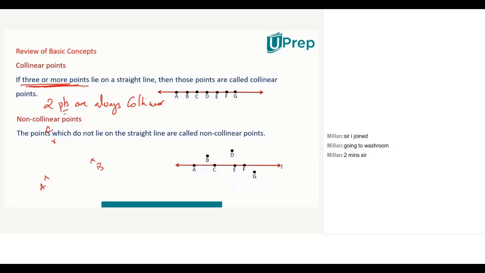Same way, coplanar also. 4 or more points lie on a plane, then they are said to be coplanar. Below that, they are assured. 3 will always form a unique plane. 2 points, coplanarity meaningless. 1 point, coplanarity meaningless. 0 points, coplanarity doesn't exist at all. So for coplanarity, I need 4 or more points. For collinearity, I need 3 or more points.